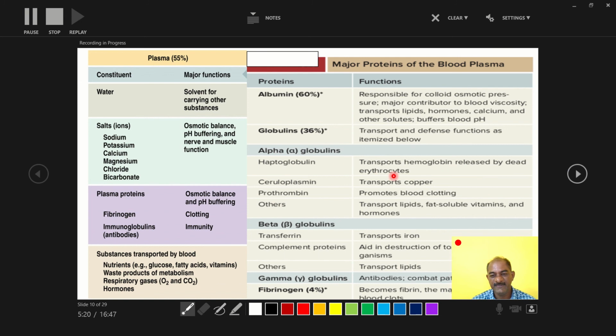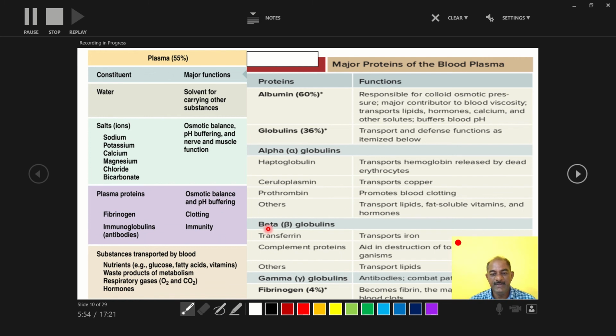Because if the lifespan of an erythrocyte is over, then the dead erythrocytes release Hb, and that Hb is transported with the help of haptoglobulin. Then ceruloplasmin transports copper. Prothrombin promotes blood clotting, and other types of protein are also present in plasma, and they transport lipids, fat soluble vitamins, and hormones.